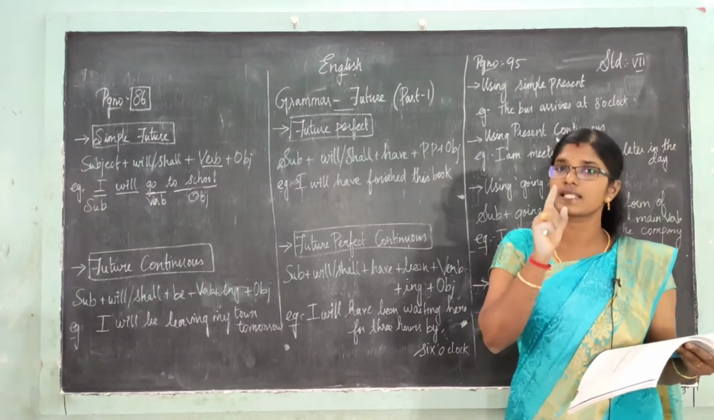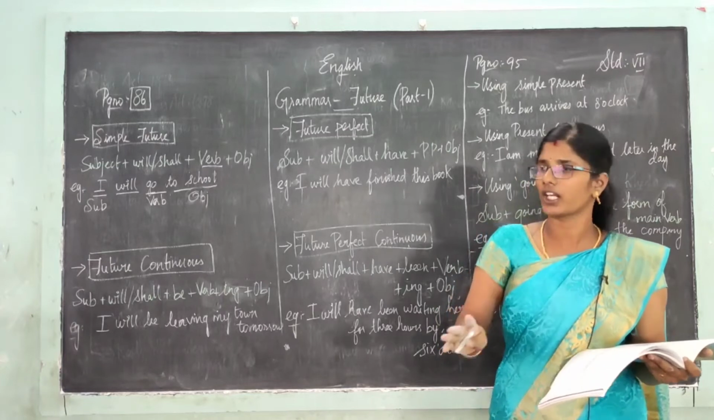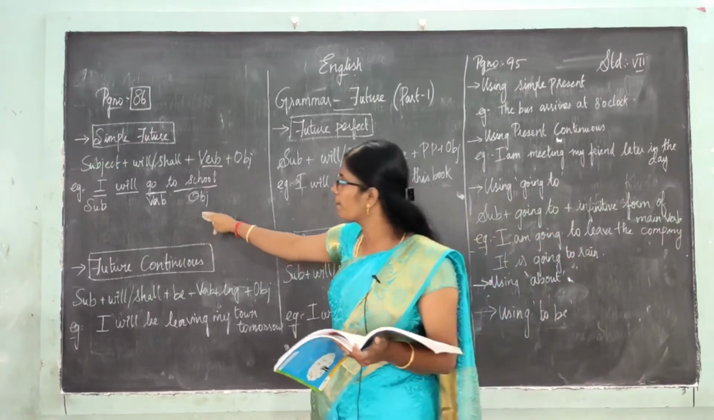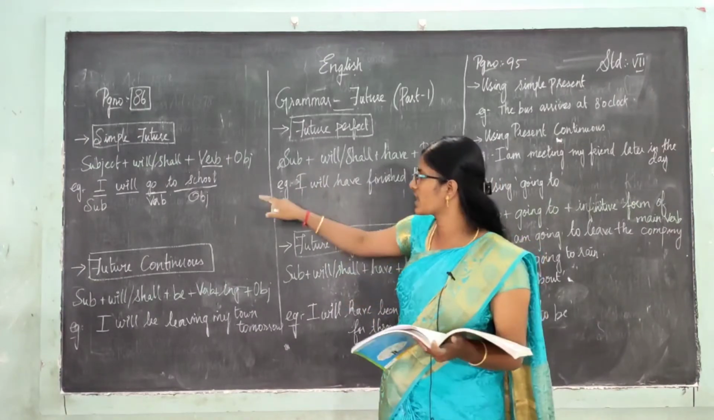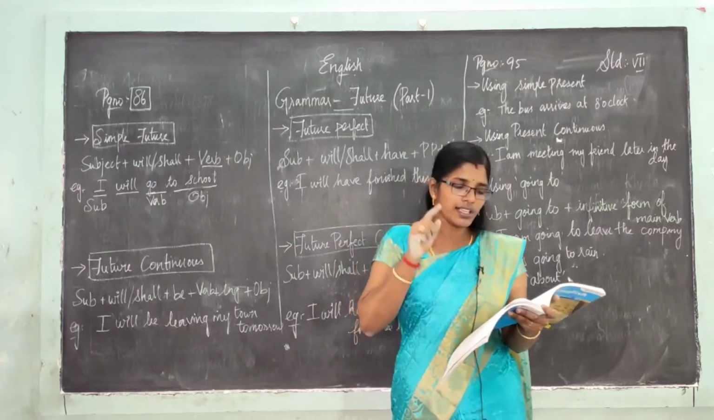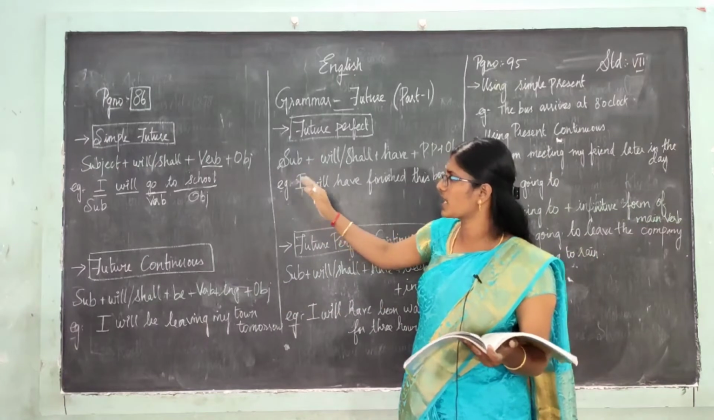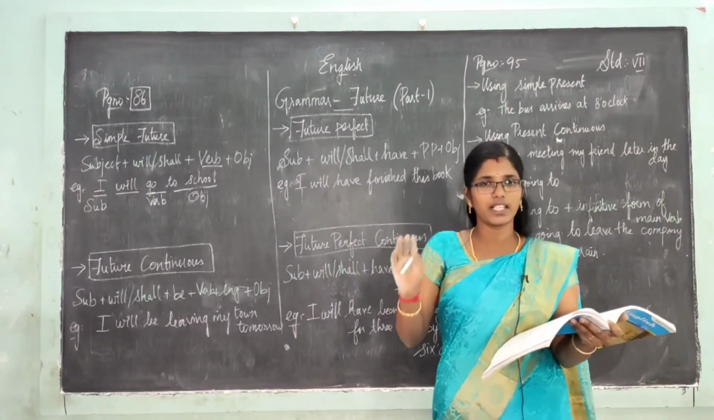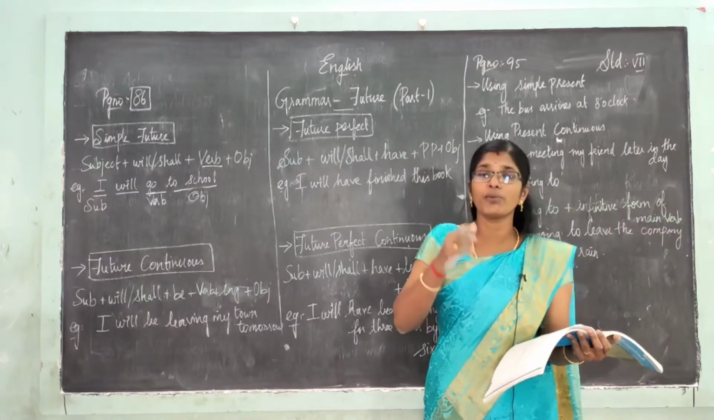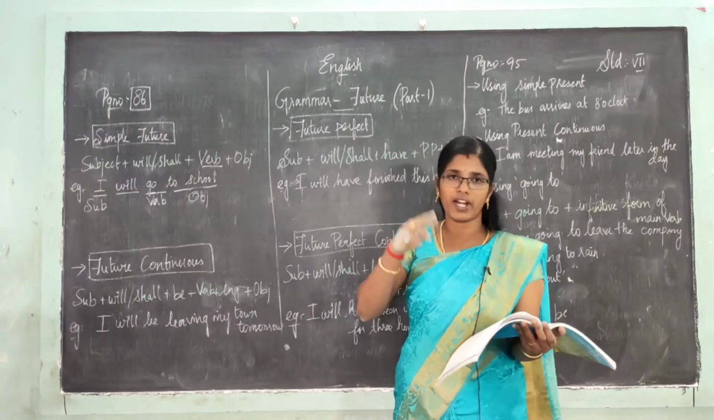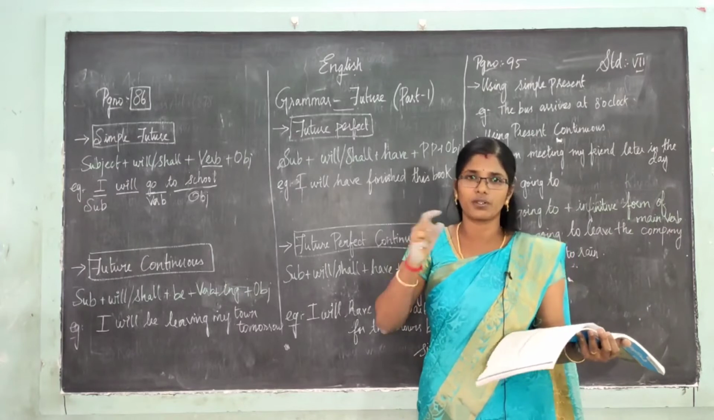This is only for simple future, not for continuous, perfect and perfect continuous. We are seeing only the simple future. So the format you have to see: subject plus will or shall plus verb plus object. All these sentences we have seen follow this. Next, in interrogative form you can write the will or shall in front: will or shall plus subject plus verb plus object.